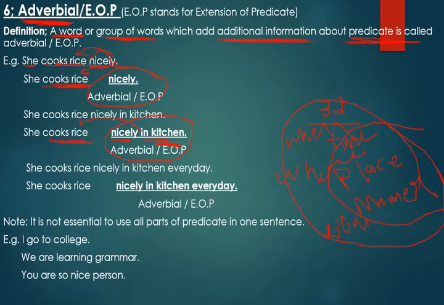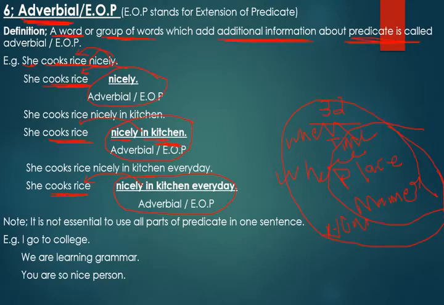That's why we call them EOP. And the last one, she cooks rice. It can be more than two words, like three. For example, three of them can be used together: nicely in kitchen every day. So over here nicely in kitchen every day is your adverbial or EOP, which is giving extra information about your cooks rice, and that is known as EOP or adverbial.